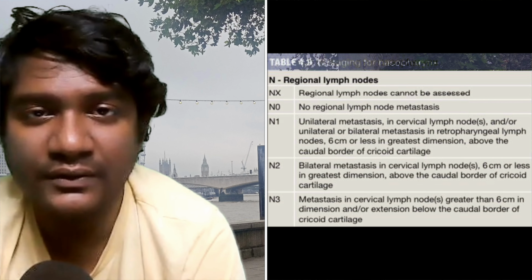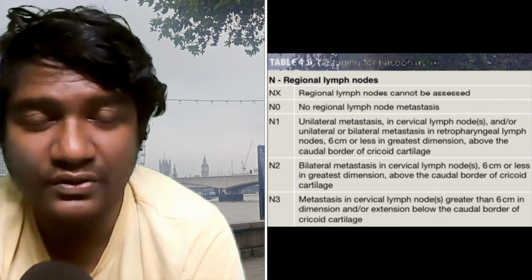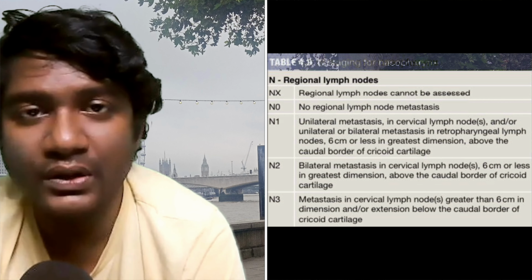The regional lymph node involved may be more than 6 centimeter in size and/or may be below the caudal border of cricoid cartilage. Now we are left with the final N staging, which does not apply to the N staging as described in the previous video, that is thyroid cancer. Now you might think thyroid cancer N staging must be the most difficult. It is not. It is the easiest.